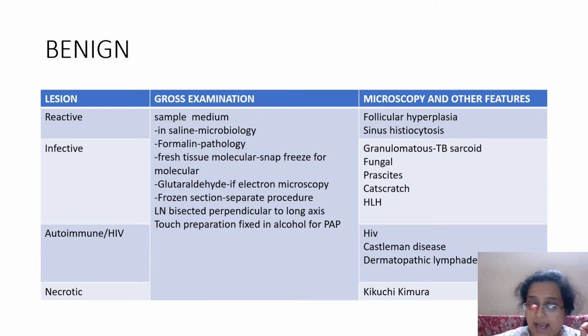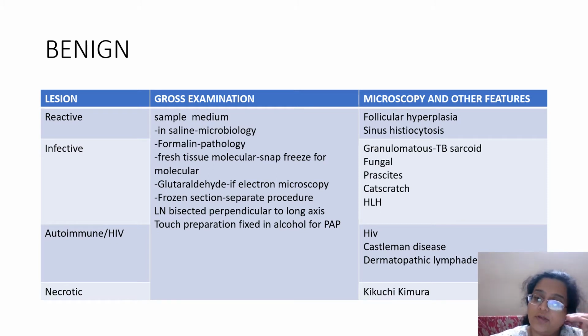That is, it is reactive. A reactive can be due to any mild infection or a vaccine that was given and you get adenitis. That is reactive. Viral infections also come under infective. So basically, reactive is a broader umbrella category, in that every change due to infective, autoimmune, HIV, or necrotic infection or lesion is actually a reactive change.